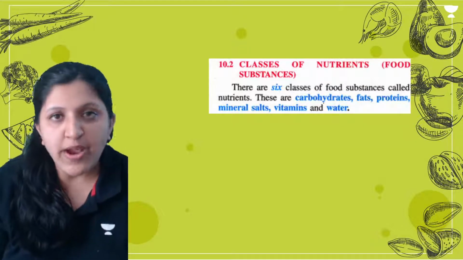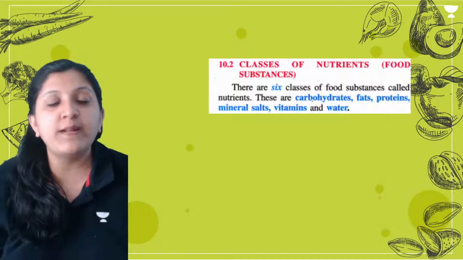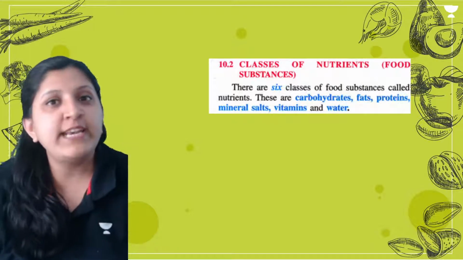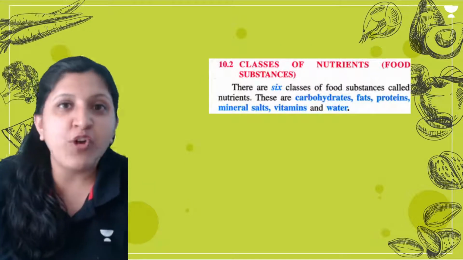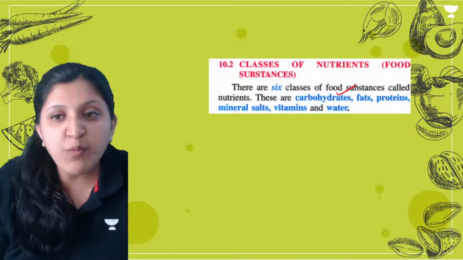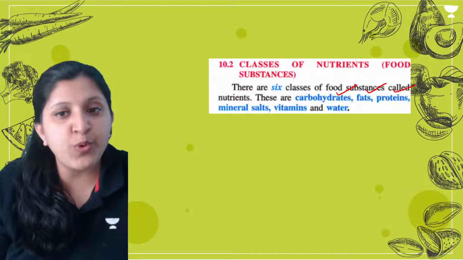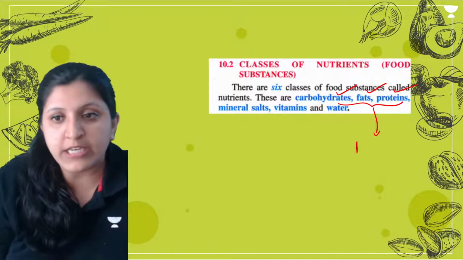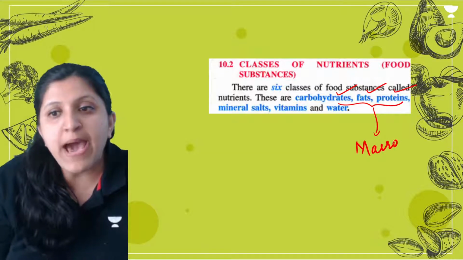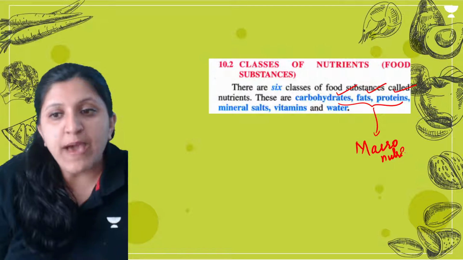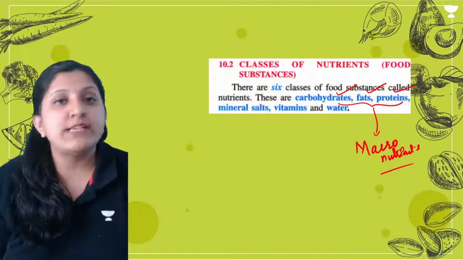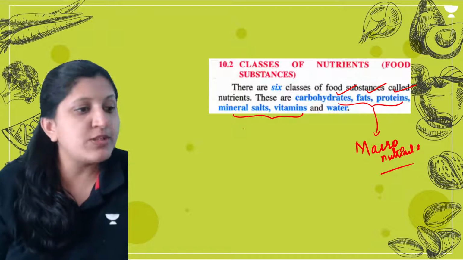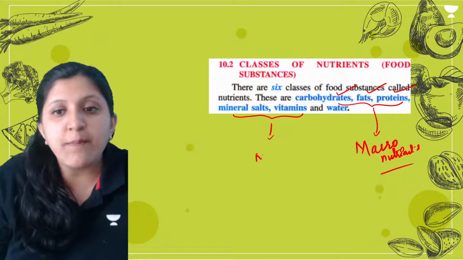The first one is carbohydrate, which is a macronutrient, that means it is required by our body on a daily basis, for the working of each and every cell. Carbohydrates, fats and proteins are required in a larger quantity, so we call them macronutrients. Mineral salts and vitamins are required in smaller quantity, so these are micronutrients.